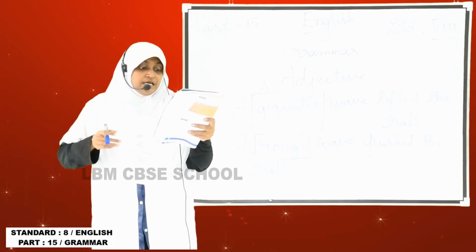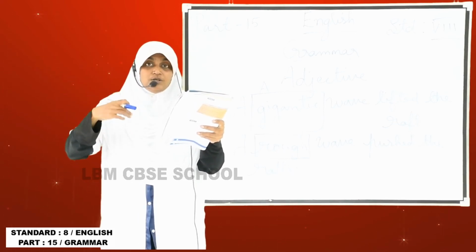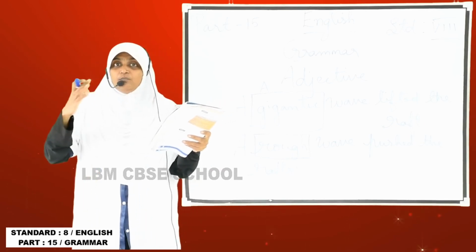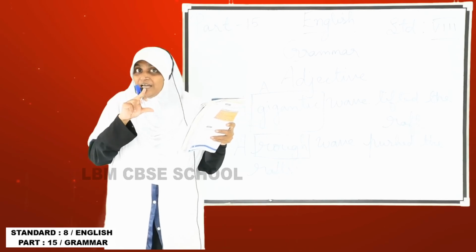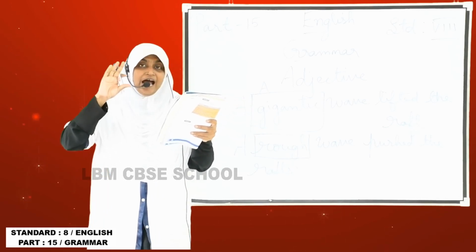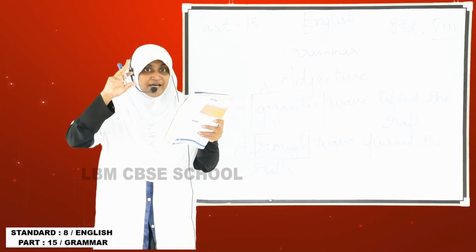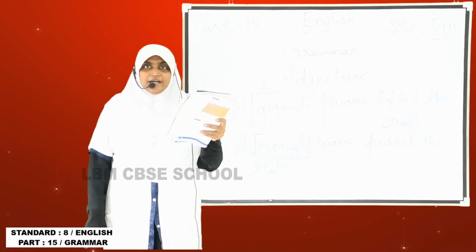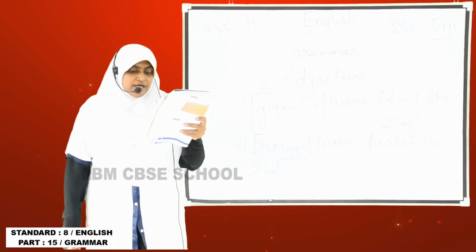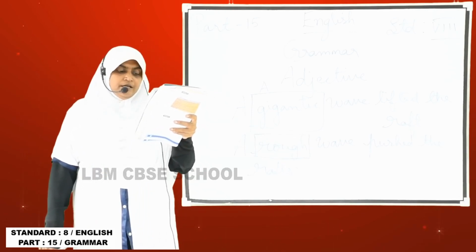Second one, Serenity was stronger than the sea. The man was comparing to the sea, so we call it a comparative degree. So adjectives have three degrees of comparison: positive degree, comparative degree, and the third one, superlative degree.